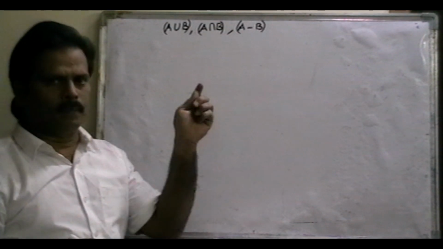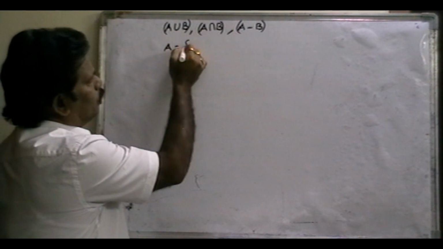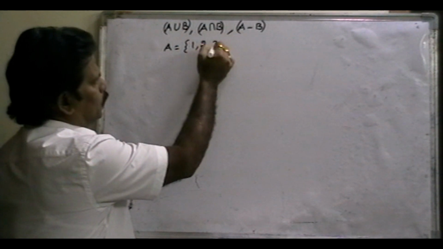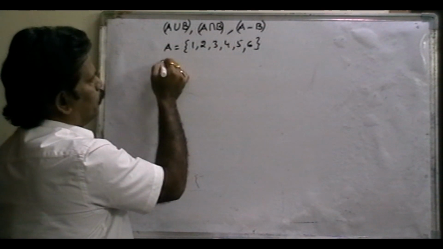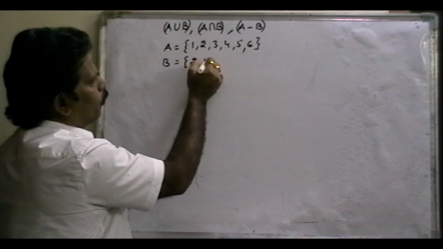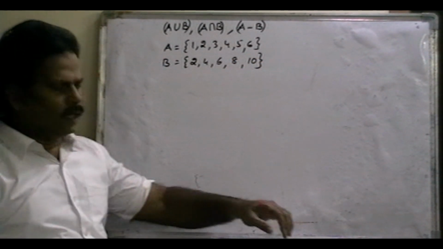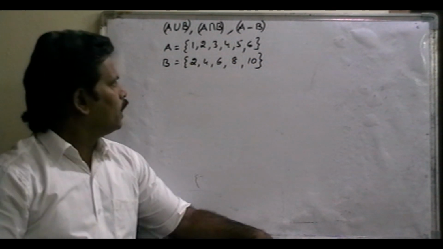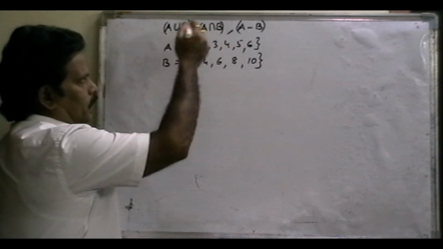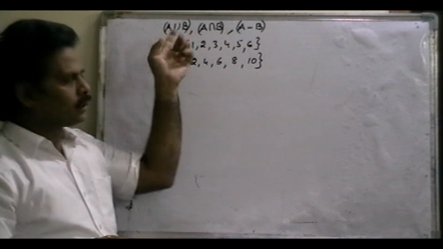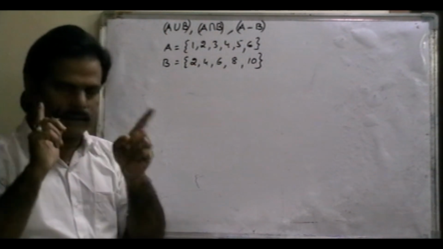Okay. What is A minus B? Now suppose A is equal to, again the same, 1, 2, 3, 4, 5, 6, and the B set elements are 2, 4, 6, 8, 10. Now A union B, A intersection B over. Union means total elements, intersection means only the common elements, common to both the sets.